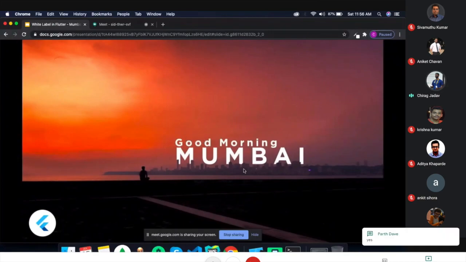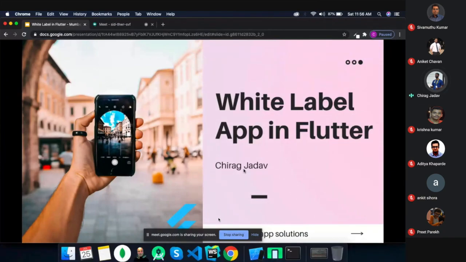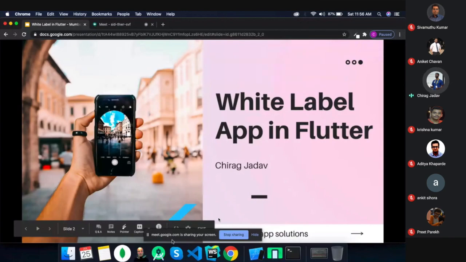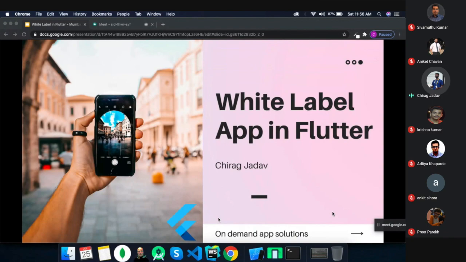First of all, good morning, Mumbai. And today, as I mentioned in the topic, I will talk about white label application in Flutter. First of all, white label is not a feature. It's a concept of anything. It's not particular to Flutter or React Native or anything. It's an on-demand web application solution.